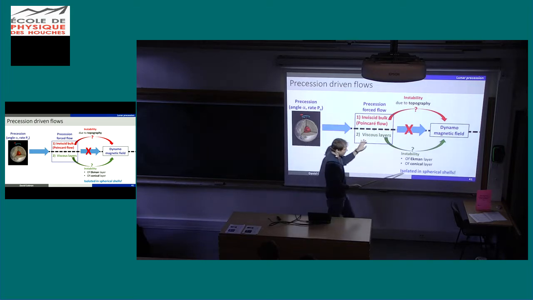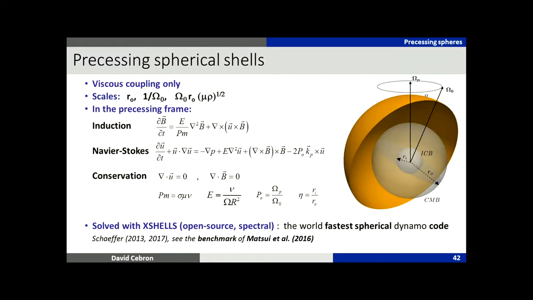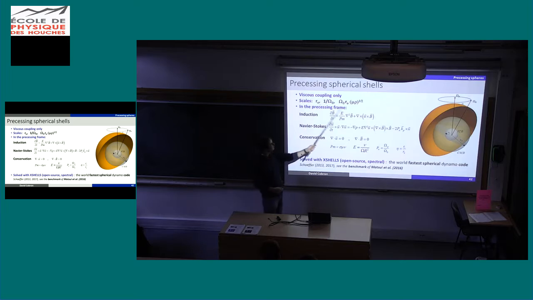This one can be studied in spheres, because we can do precession of a sphere. But this one, the tilt is due to the topography, so we really need to go beyond the sphere. So we'll do both, starting with the sphere, because it's simpler. So once again, same scale, you are used to that now. Length, radius of the sphere, rotation of the sphere, and so on, same equation. We always say the same, actually.